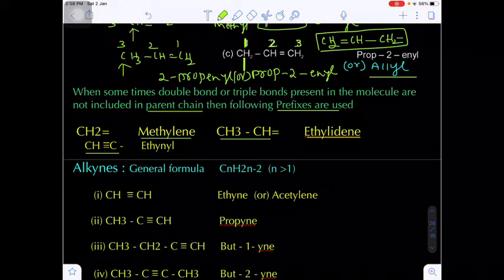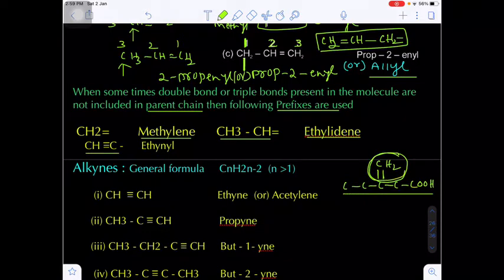Suppose this is the parent chain, and the double bond is not included in it, and some functional group is present like this. Then we have to give a special prefix for the double bond which is not in the parent chain, the longest continuous carbon chain including the functional group. If the CH2 is present outside of the parent chain, then we give the special prefix name called methylene.